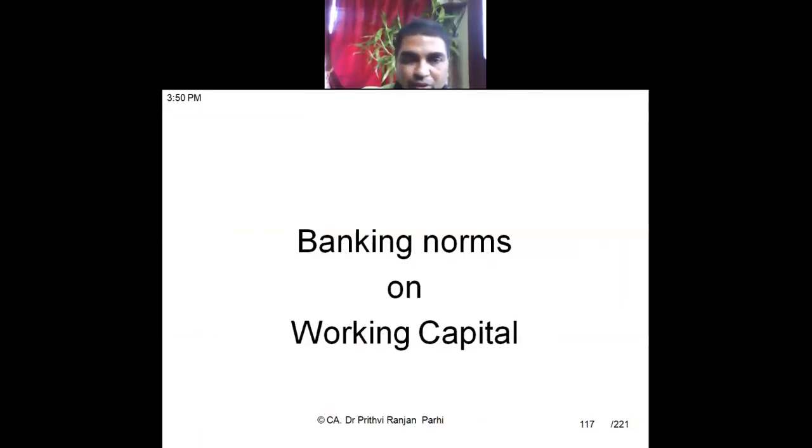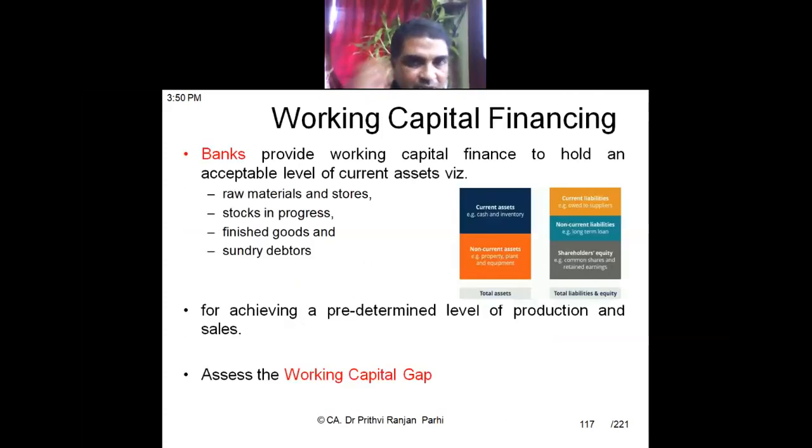Banking norms on working capital. Right? So we'll be quickly understanding this thing. You must be knowing that banks give finance for working capital. Banks give term loans, and banks also provide finance for working capital. Why do banks provide working capital finance?